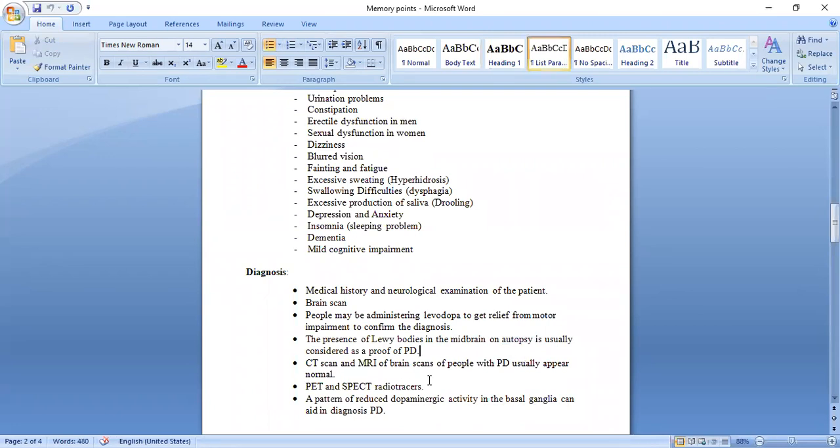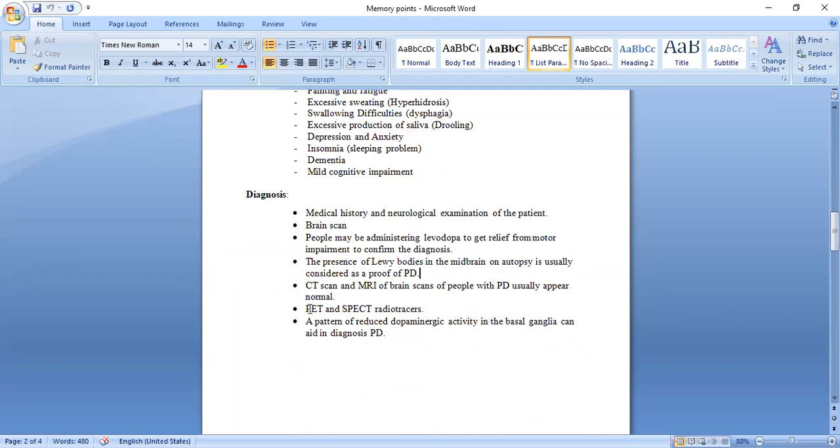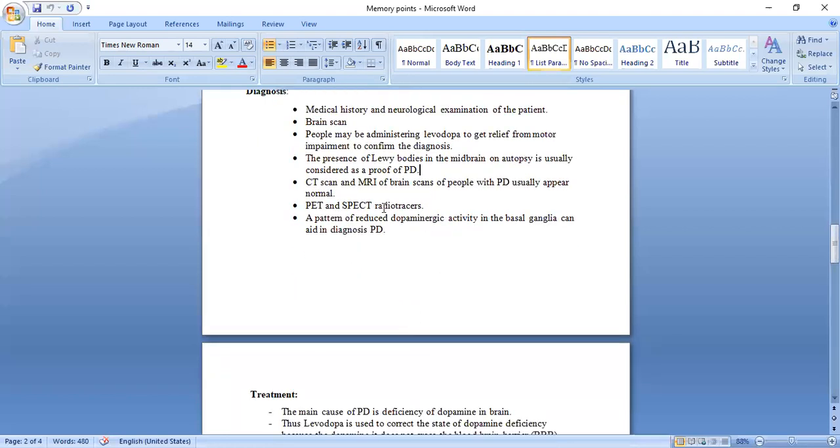Okay. Then other scanning, CT scan of the brain, MRI scanning of the brain, and other PET scanning, SPECT scanning, radio tracers. These are the scanners. Okay. So other, that is a pattern of reduced dopaminergic activity in the basal ganglia can help in the diagnosis of the Parkinson disease. These are all about the diagnosis.